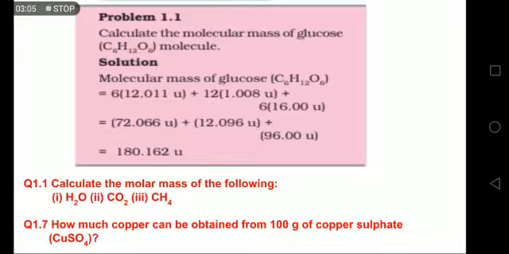For this you find out the molar mass of copper sulfate, and then using unitary method you can find out that so many grams of copper sulfate have this much quantity of copper. So 100 grams would be having how much? So once you try these questions, it will be easy for you to apply these concepts later for other topics that we are going to do in the chapter.